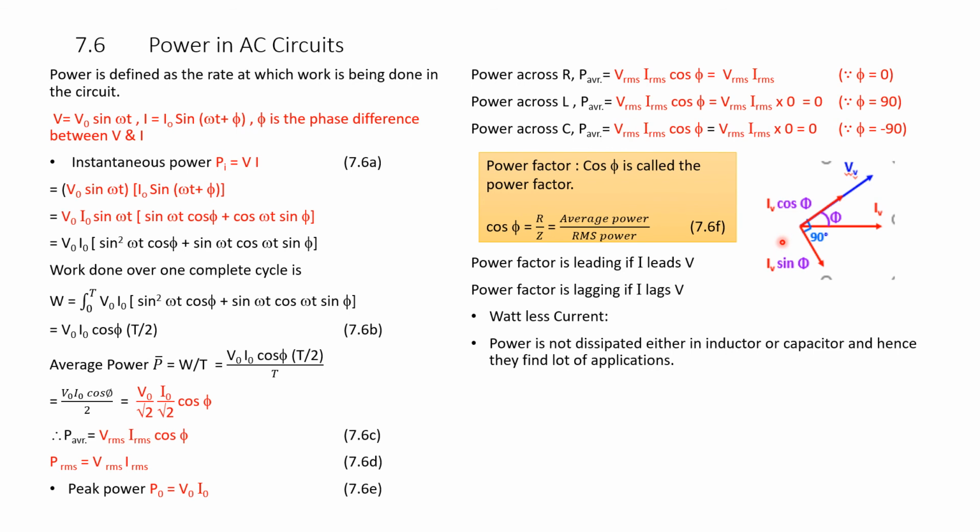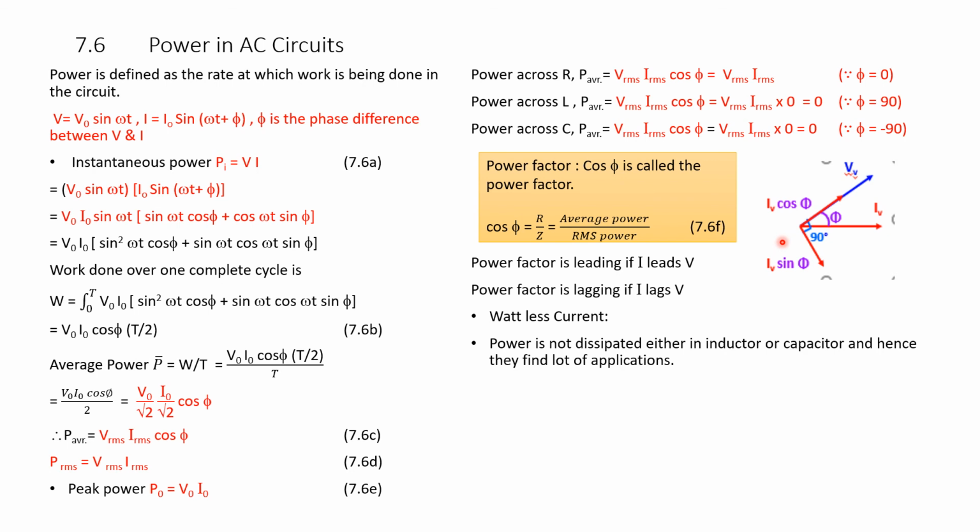Wattless current. As you see, power is not dissipated either in an inductor or a capacitor, and hence most circuits use a capacitor or inductor, because there is no power loss.